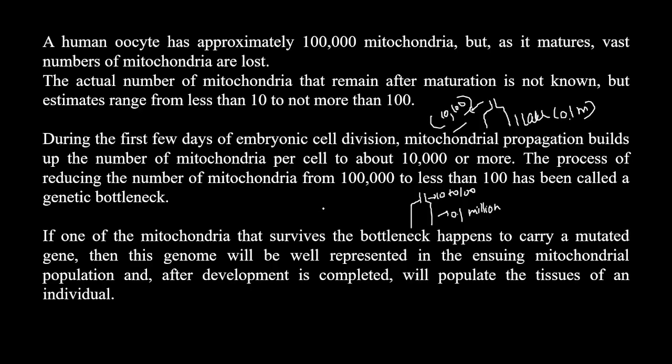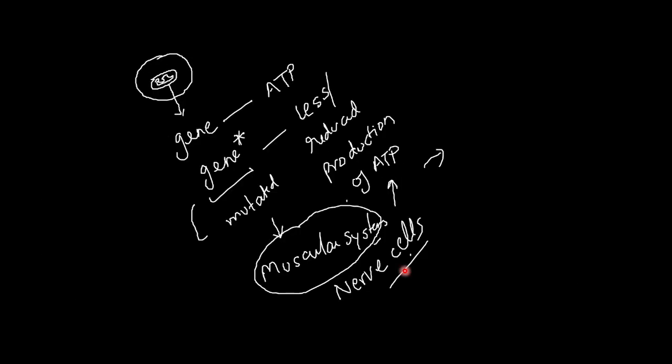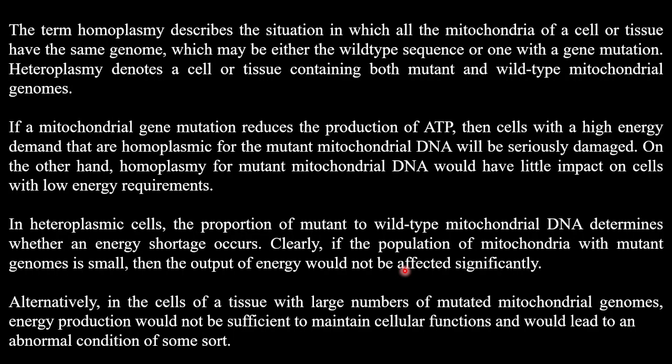If the mitochondria has a mutated gene, and if it survives, then definitely that cell is going to have that particular mutation. Now the term homoplasmy means that the mitochondrial genome has either the wild type sequence or the mutated sequence. But in the case of heteroplasmy, it contains both mutant and wild type sequence.